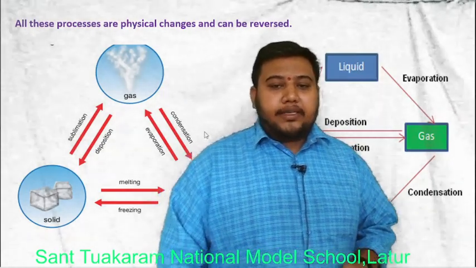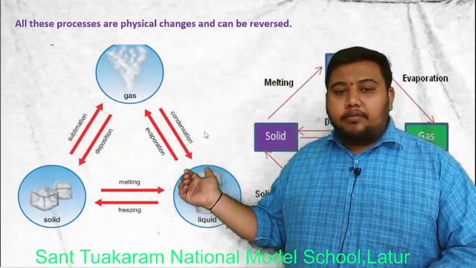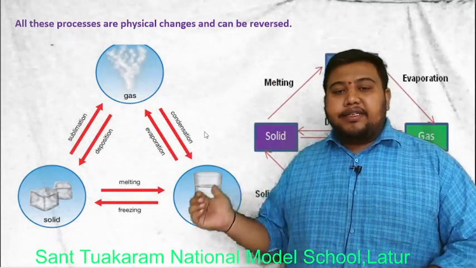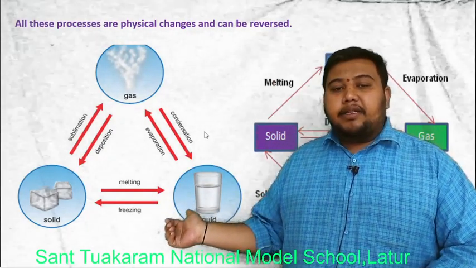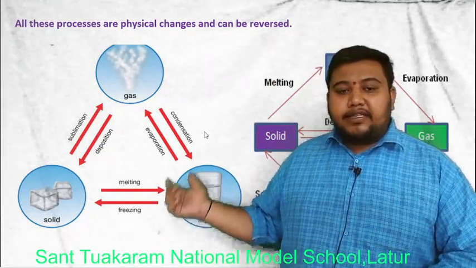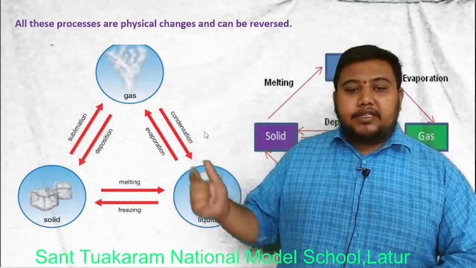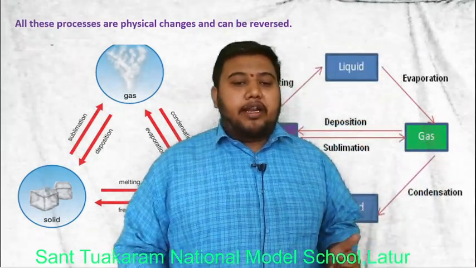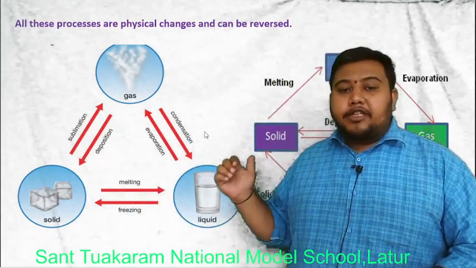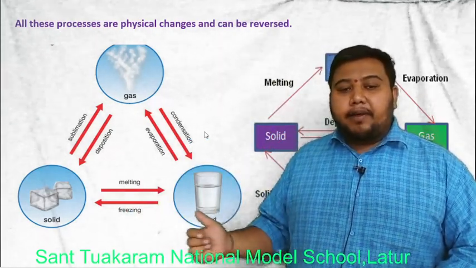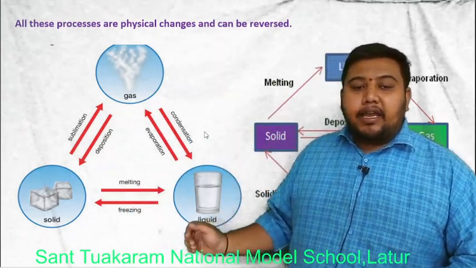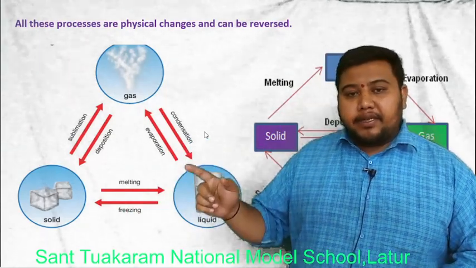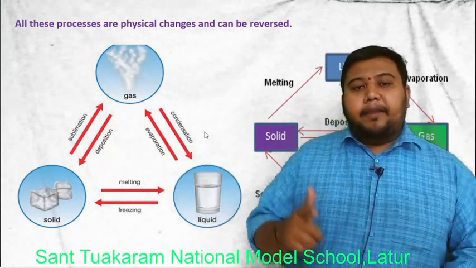You can see these images. Gas changes to liquid by the condensation process, liquid changes to gas by the evaporation process, liquid changes to solid by the freezing process, solid changes to liquid by the melting process, solid to gas by sublimation, and gas to solid by deposition.